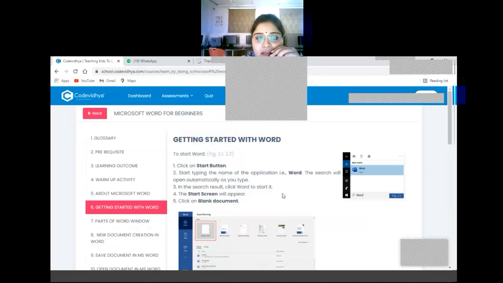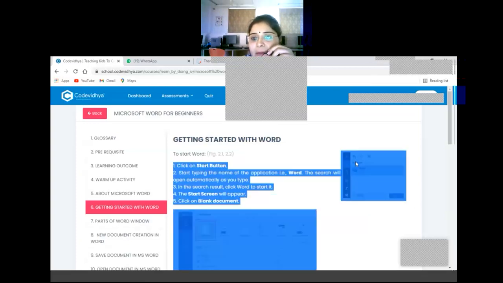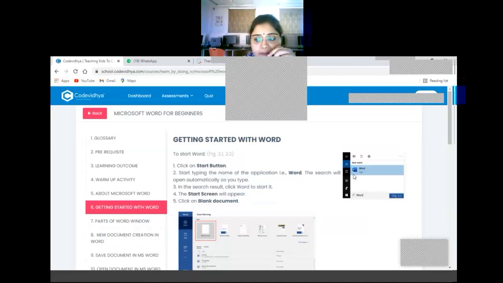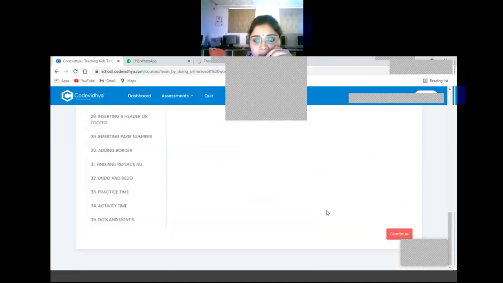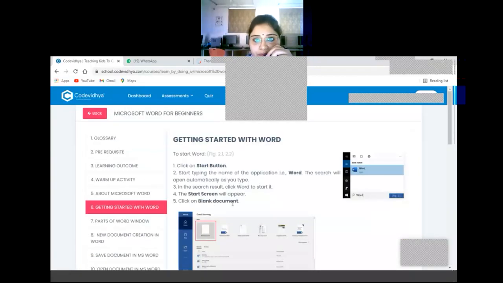Now we will continue. So what you have to write? You have to click on Start button. After that, you have to write Word. As you will type Word, you will be able to see the screen like this. So this is the app we have to open. Yes, ma'am. Open. The start screen will appear and click on the blank document.